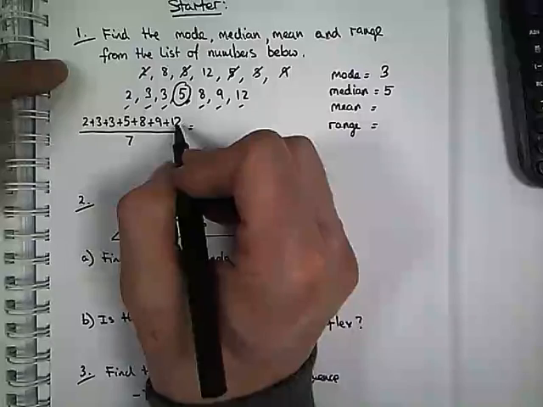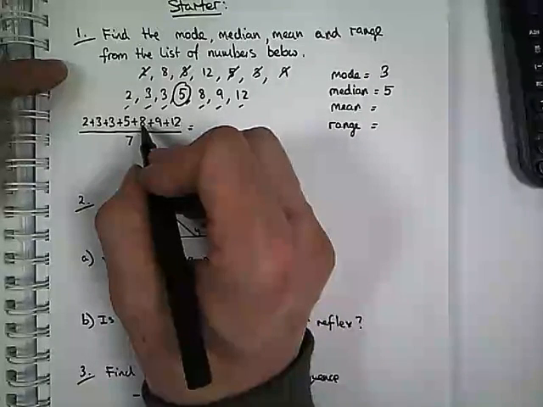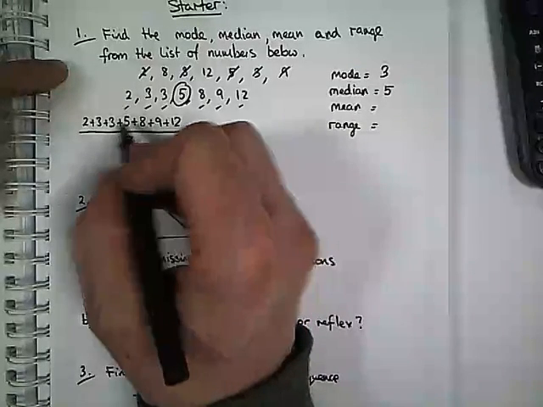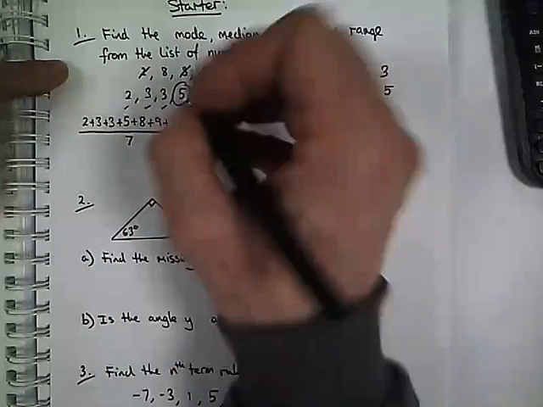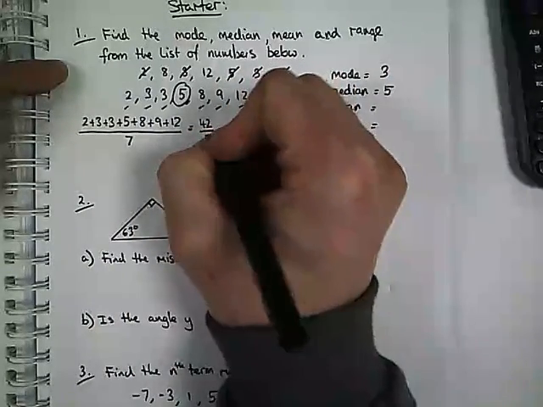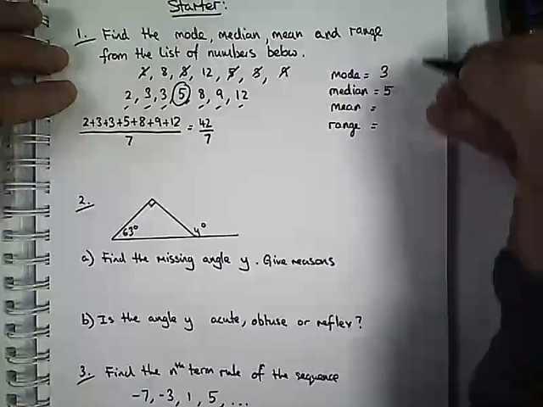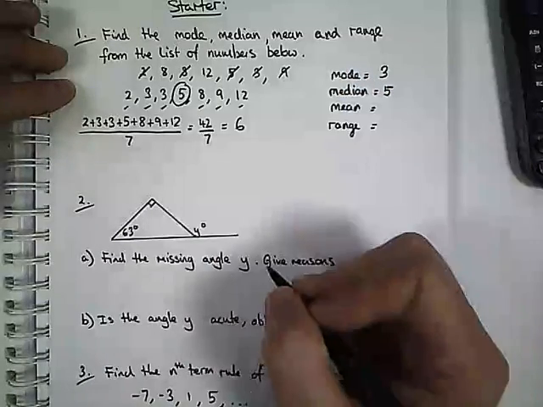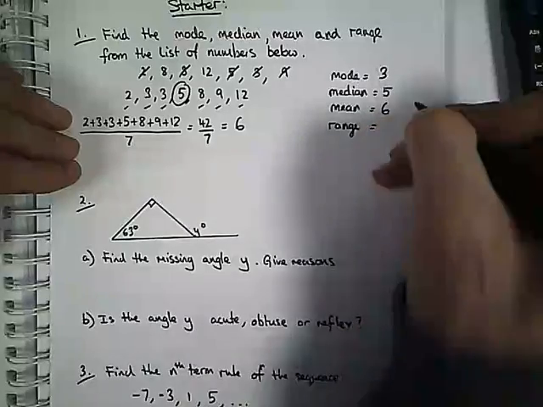So 12 plus 9 is 21, plus 8 is 29, plus 5 is 34, plus 3 is 37, plus 3 is 40, plus 2 is 42. So how many 7s can I get into 42? Now if you write your 7 times table down the side, you'll find out that actually there are 6 of them. So that is the mean. So we've got 6 as a mean.